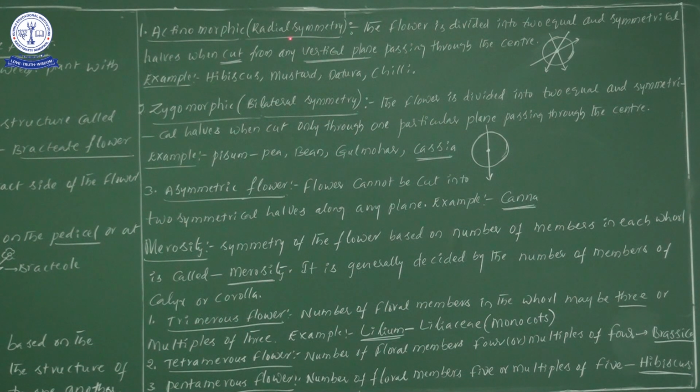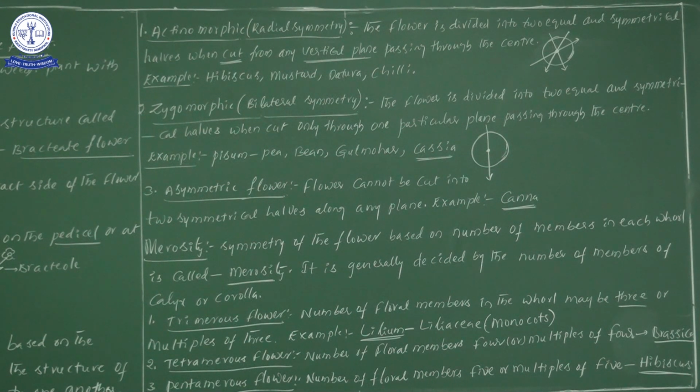So now remember what actinomorphic or radial symmetry means. One flower can be divided into 2 equal halves in any vertical plane cut through the center. Suppose you are cutting a flower through the center in any direction and you obtain 2 equal halves, that symmetry you can take as actinomorphic. Right. Now what are the examples we will be considering?